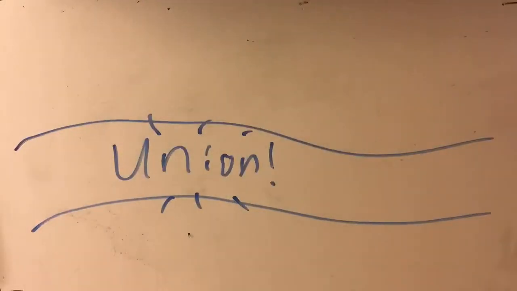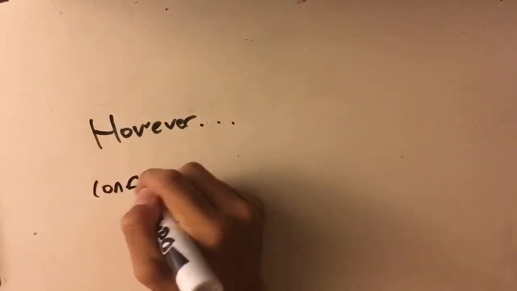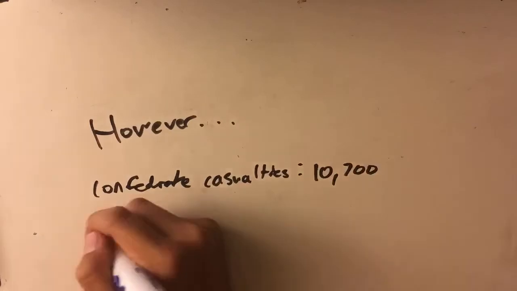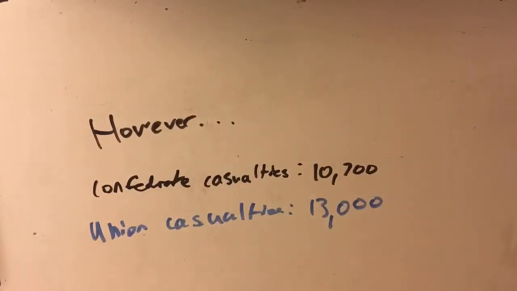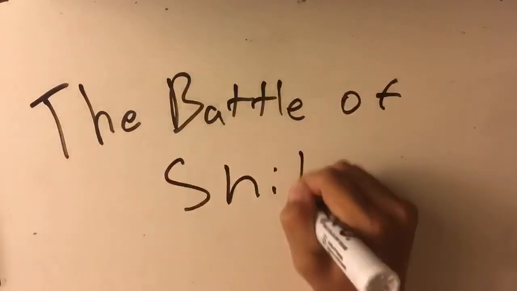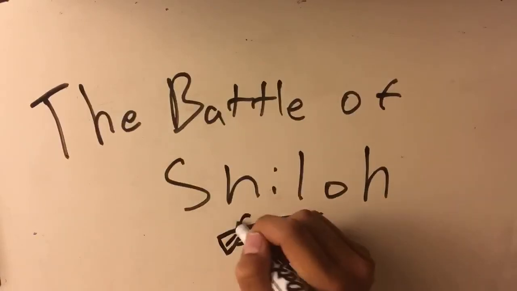After the war had ended, the Union remained in control of the Tennessee River. The Union had 13 casualties, and the Confederacy had 10,700 casualties in the Battle of Shiloh.